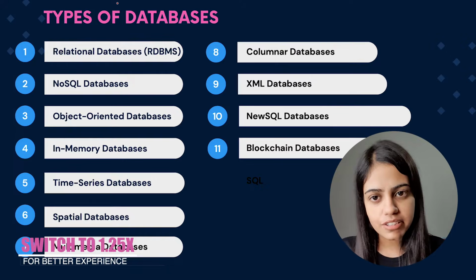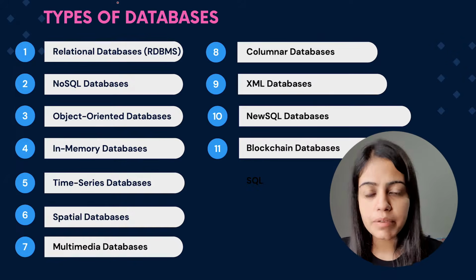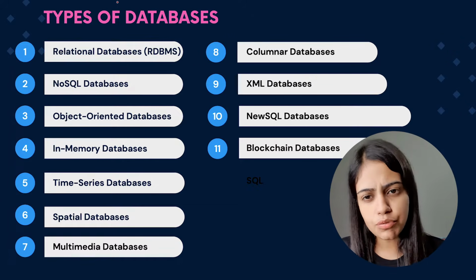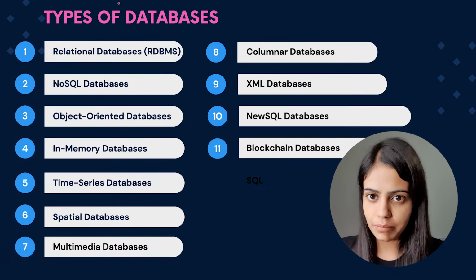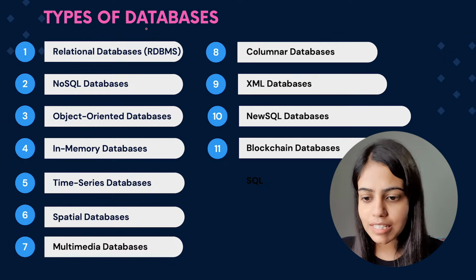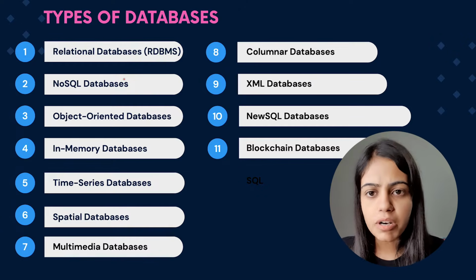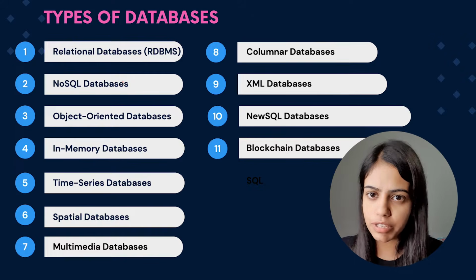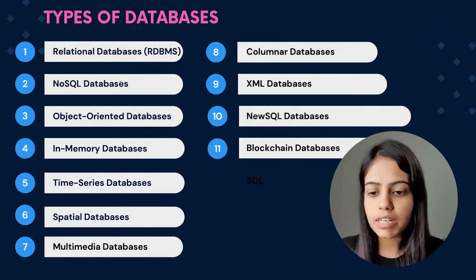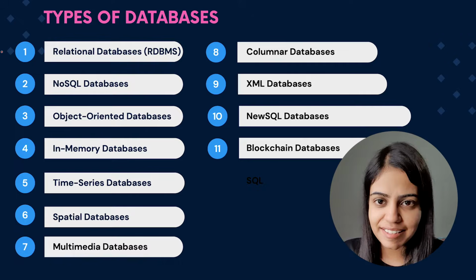So in the last lecture we got to know more about databases, database management system, its application, its uses and much more things. Today we would be knowing more about types of databases. As you can see on my screen, there are many databases I have listed down, almost 11. But we don't need to know in depth about all the databases. There are some databases we should be knowing in a bit more depth, but we can get a slight idea on all the databases. So let's start.